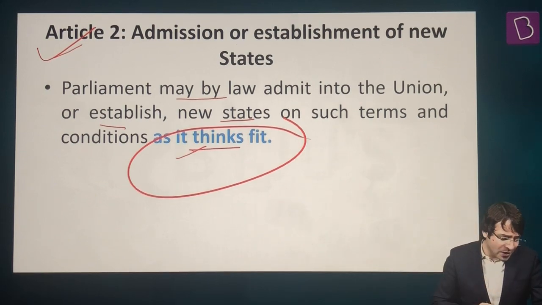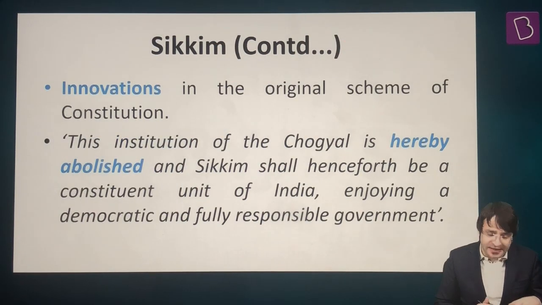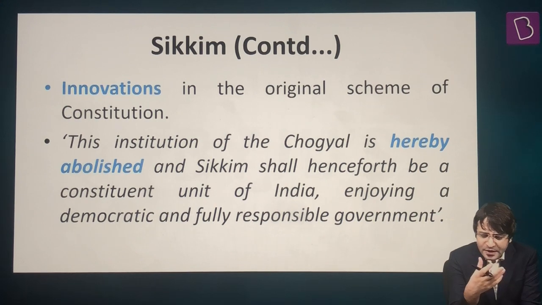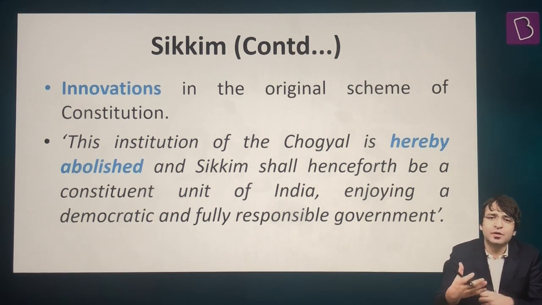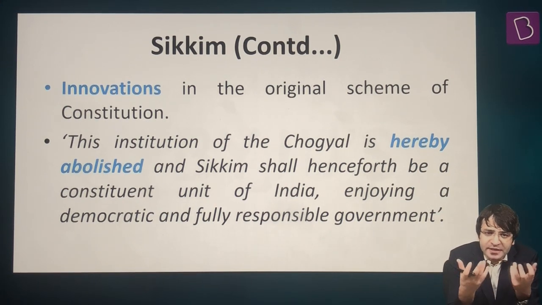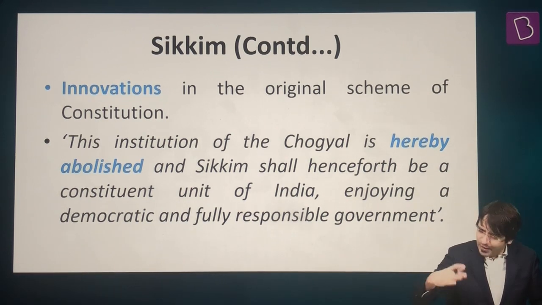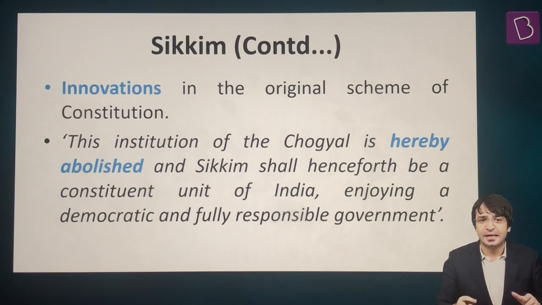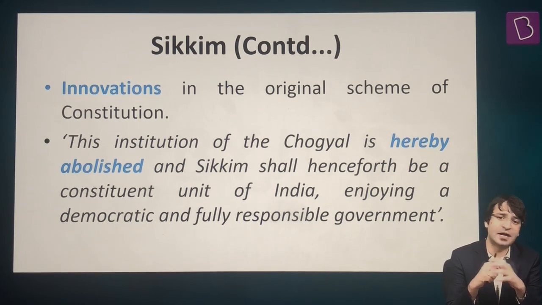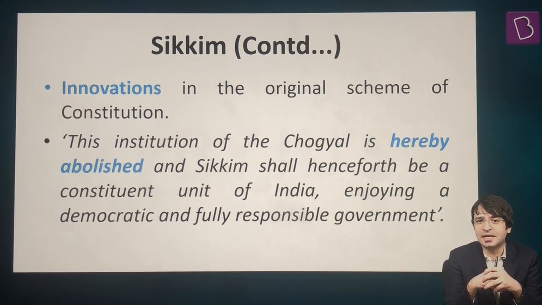But when Sikkim was admitted as an associate state, what happened then? When Sikkim was admitted into the Union of India as an associate state, the Chogyal was somebody who could not remain silent. And ultimately, he was still seeking international help. Then what happened? There was a referendum in Sikkim. People in Sikkim were asked, who are you going to vote for?